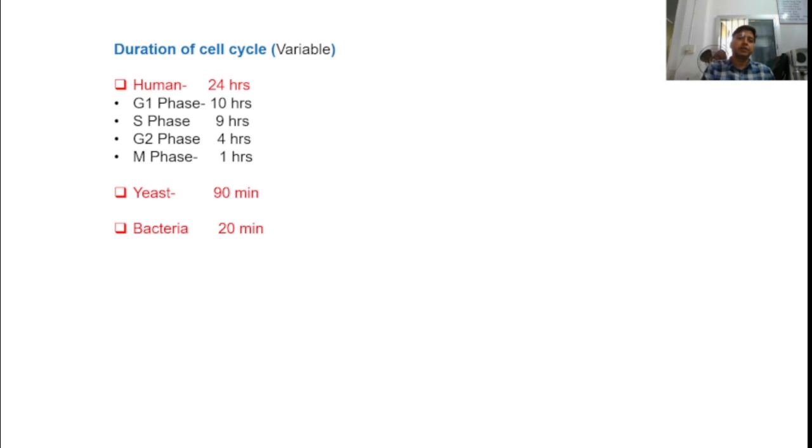So for example, other organisms like yeast, it requires 90 minutes for the completion of division, and bacteria it requires 20 minutes of division.